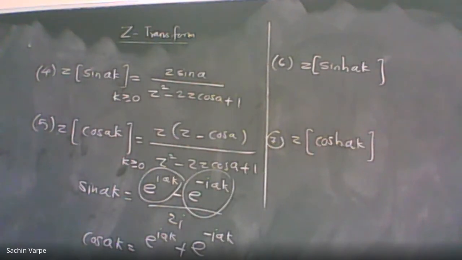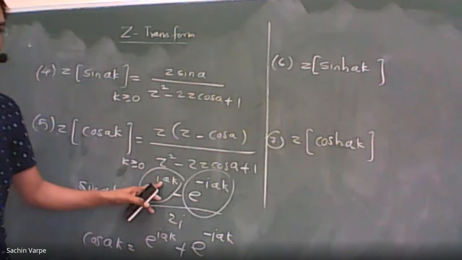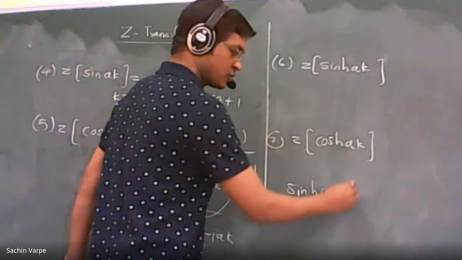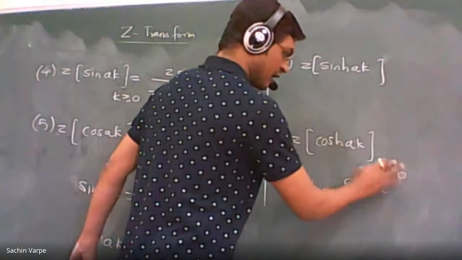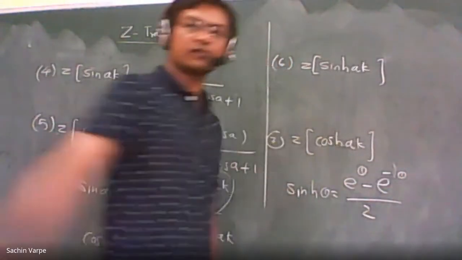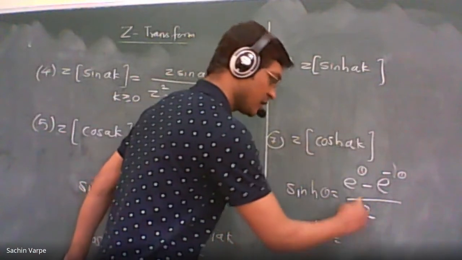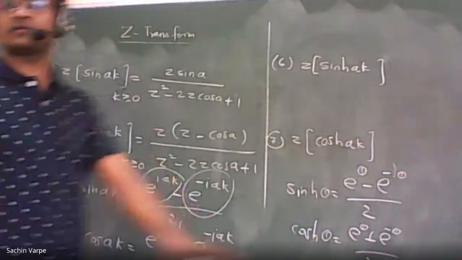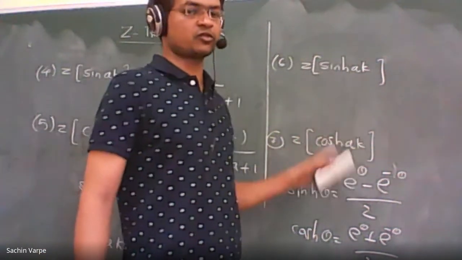In terms of exponentials, hyperbolic sine theta is equal to e to the power theta minus e to the power minus theta upon 2, not with i, since there is no i here. And hyperbolic cos theta will be equal to e raised to theta plus e raised to minus theta upon 2. Right? So these are the two formulas, and from them we can get the Z transforms.